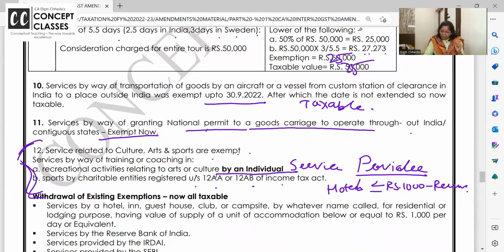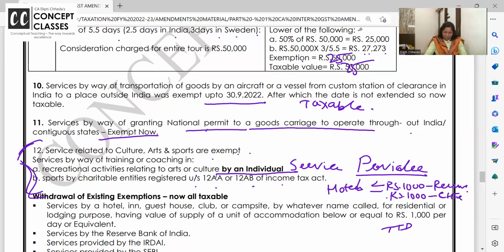So hotels and all, up to 1000 rupees was exempt, this has been removed. This 1000 limit is still continuing for charitable trust, TTD temple. If I go to Tirupati and take a room on 700 rupees rent, I don't have to pay GST. So for the room rent, charitable trust and all, it is the same, but otherwise hotels and guest houses and all, up to 1000, that limit is removed. Clear to all of you?